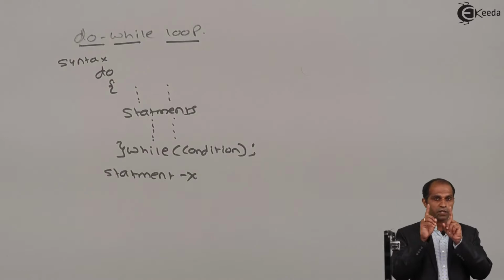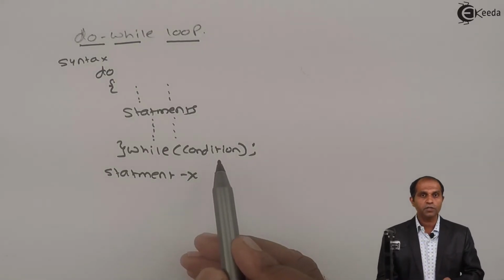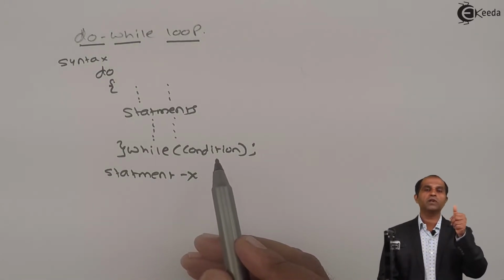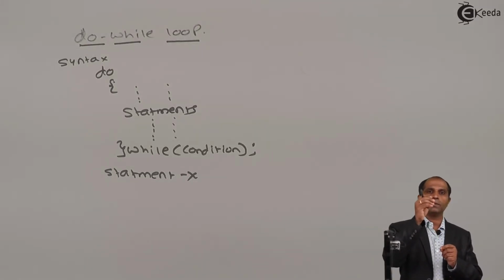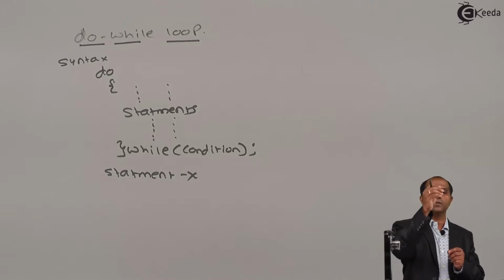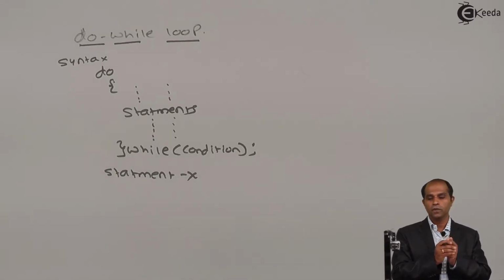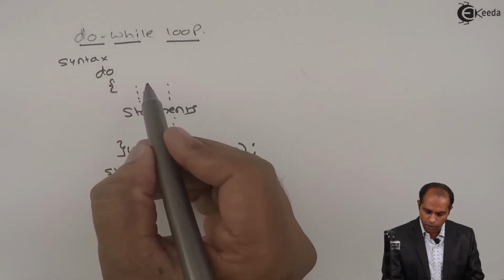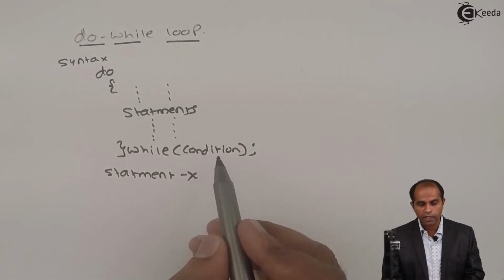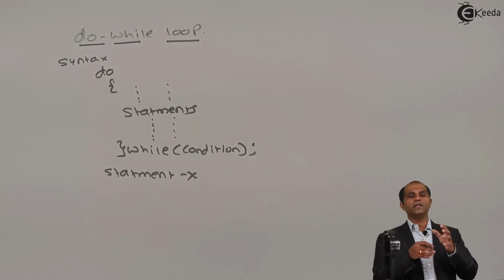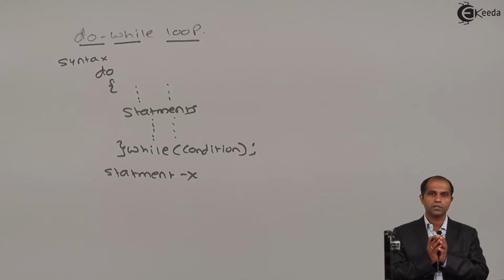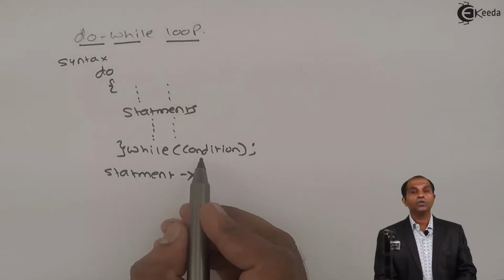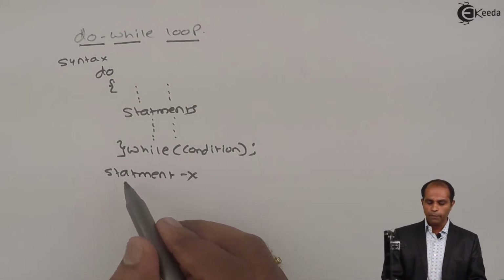If the condition is true, remember this, you are supposed to go back to the keyword do. So search for the keyword do, go back to that place and restart the execution from that point. Restart the loop at this place and then again execute the statements and again check the condition. Keep on doing this till the condition remains true. Once the condition turns out false, you are not supposed to go back to the keyword do. In that case, you go to the remaining part of the program.